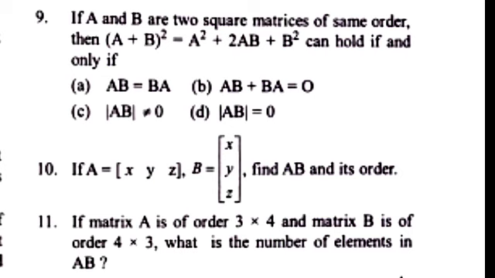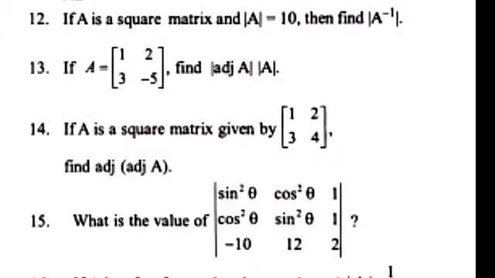Question 11 is also the same question. A matrix A is given of 3 cross 4, and B is given 4 cross 3. Then find the number of elements of AB, find the product and find the elements. And then is question 12: if A is a square matrix and the determinant of A is 0, find the determinant of A inverse.